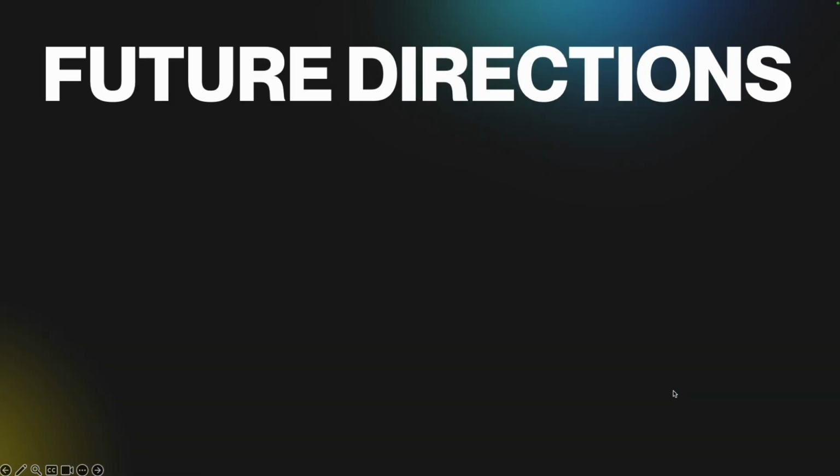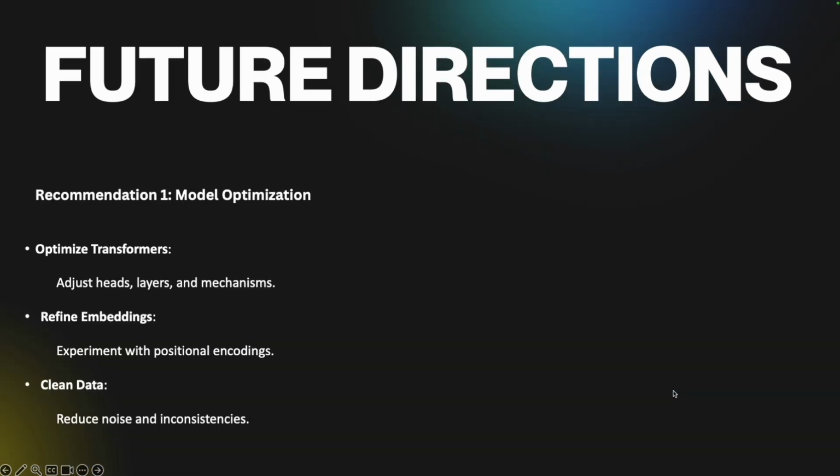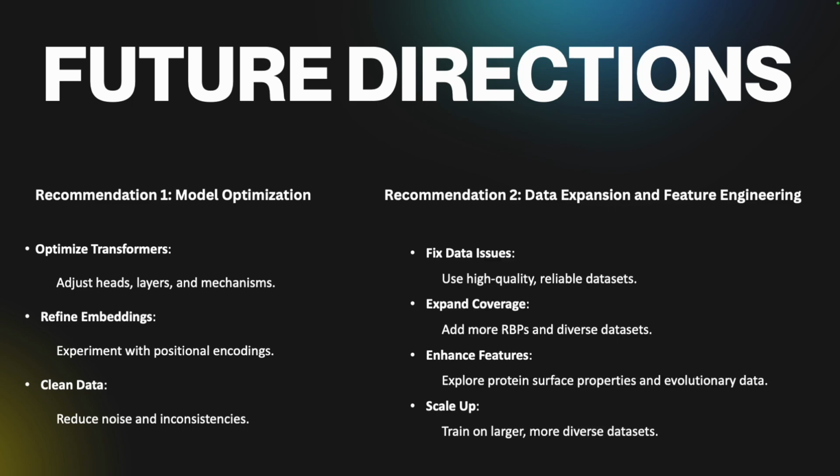For future iterations, we should optimize the transformer by testing hyperparameters like attention heads and layers to improve performance, but I also think it's very important to clean the data, reducing inconsistencies by selecting reliable datasets and standardizing which experiments to use for the proteins. And finally, we could also incorporate protein surface properties and evolutionary data for better future representation.